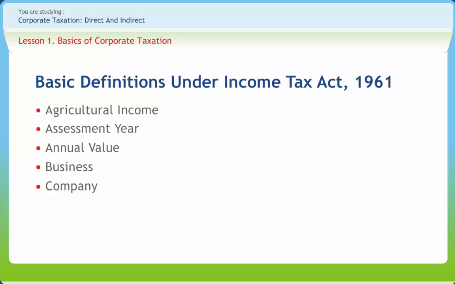Any institution, association or body, whether incorporated or not, and whether Indian or non-Indian, which is declared by general or special order of the board to be a company.